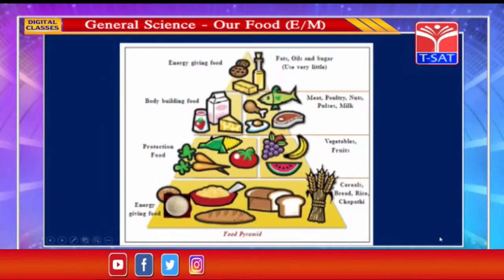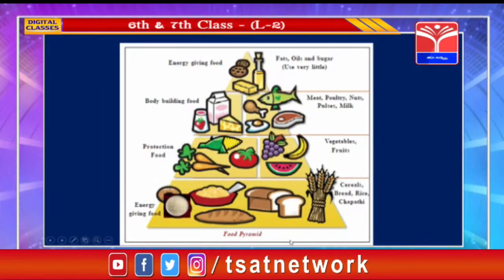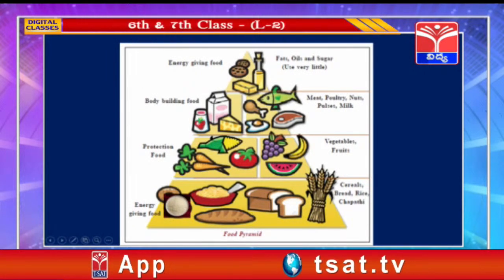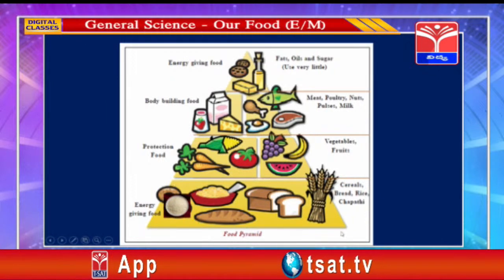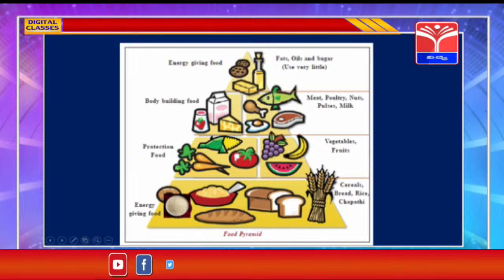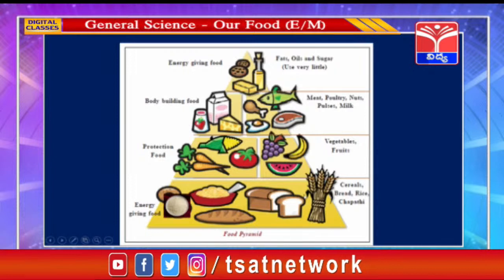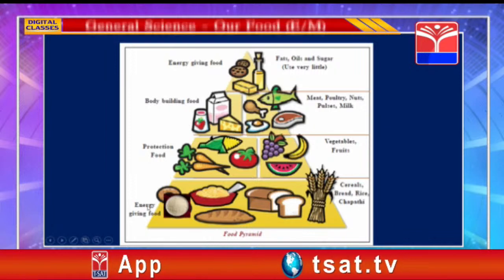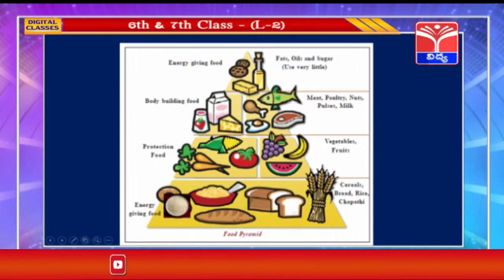Now take a look at this picture, children. This is the food pyramid. It is in the shape of a triangle. Can you notice it? That is why it is called the food pyramid. Now notice here, the base of the pyramid is big. As we move up, it is becoming thin. So, in the base, rice, wheat, barley. From these we make bread, chapati. So, these foods are energy giving foods. That means these foods we have to take in much quantity.